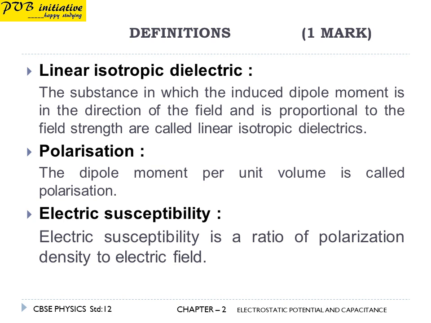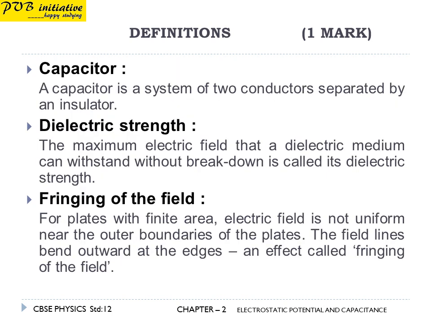Next definition, polarization. The dipole moment per unit volume is called polarization. The next definition, electric susceptibility. Electric susceptibility is the ratio of polarization density to the electric field.